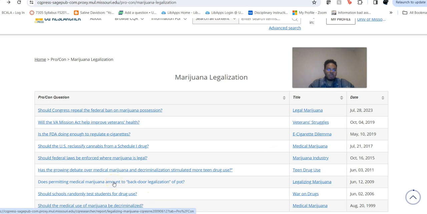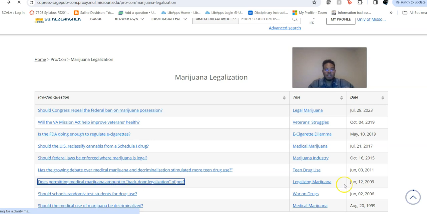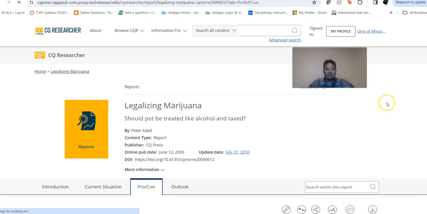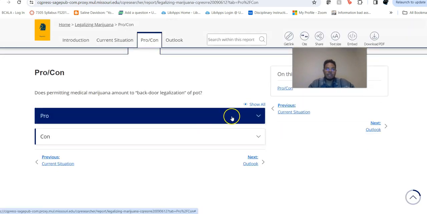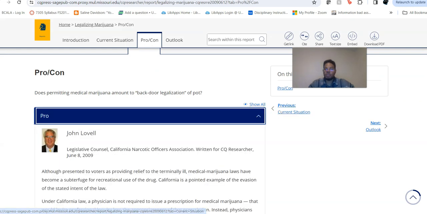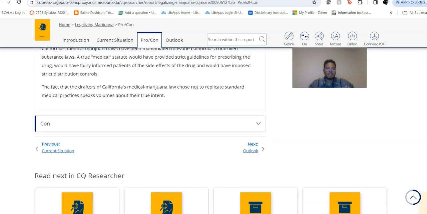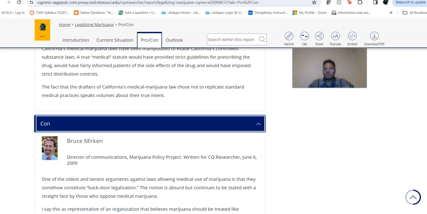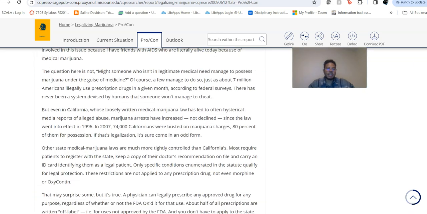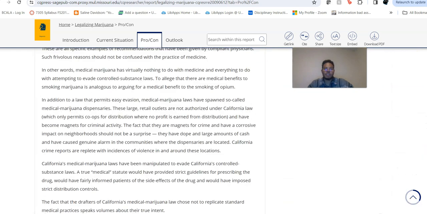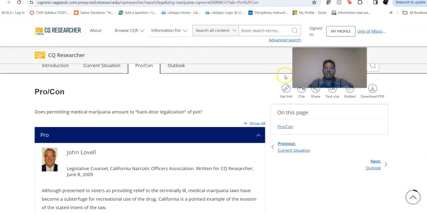Legalizing marijuana, does permitting medical marijuana amount to backdoor legalization? If you click that, again, you can be brought straight to your pro and con arguments there. And again, a lot of times it doesn't look like it in this case, but a lot of times you will have links that link you to other information, okay?